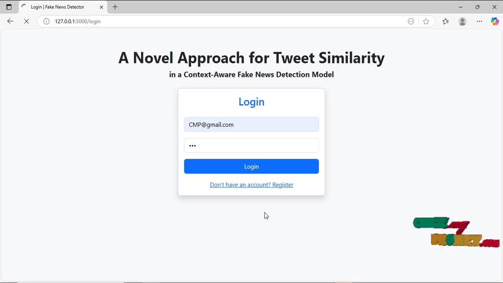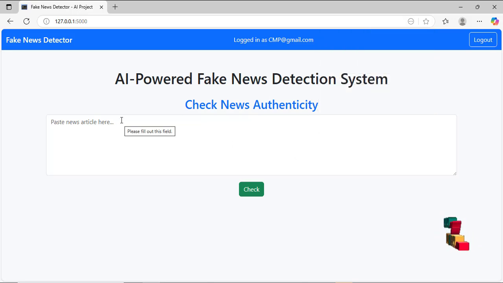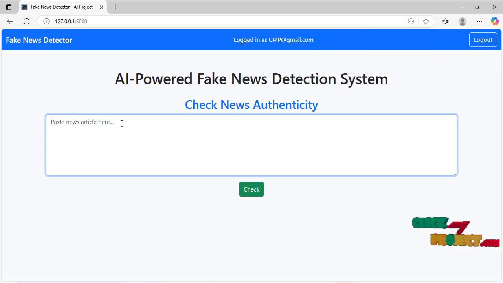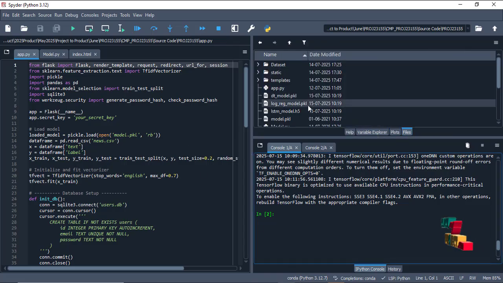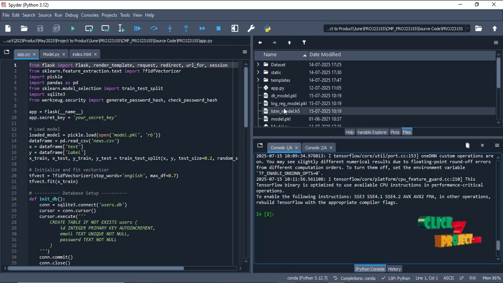Once we have registered and logged in, we enter the login data. Then we enter any fake news, for example we have taken fake news data.